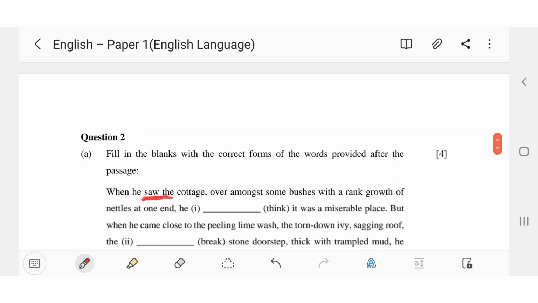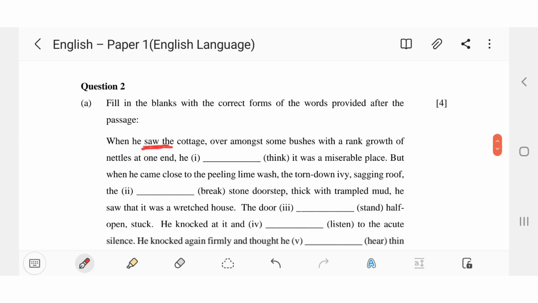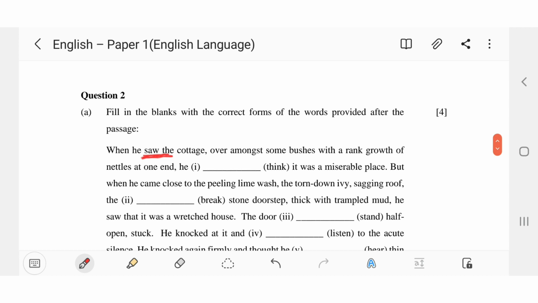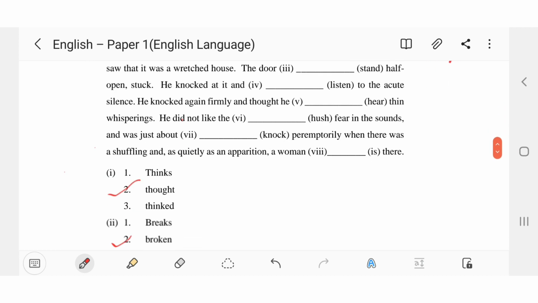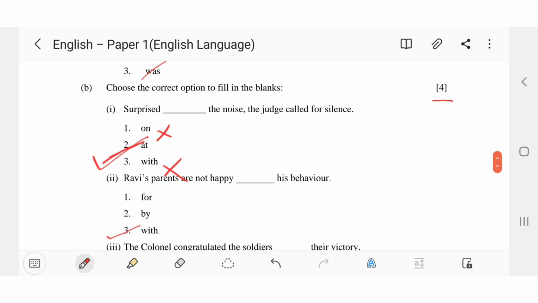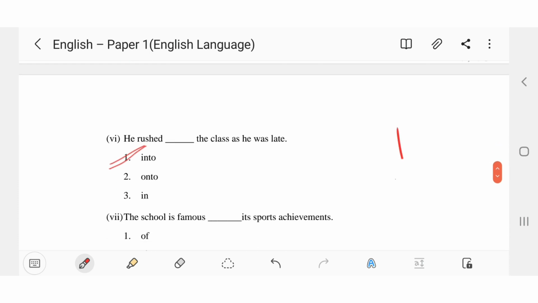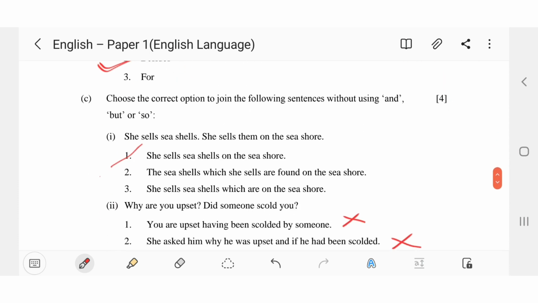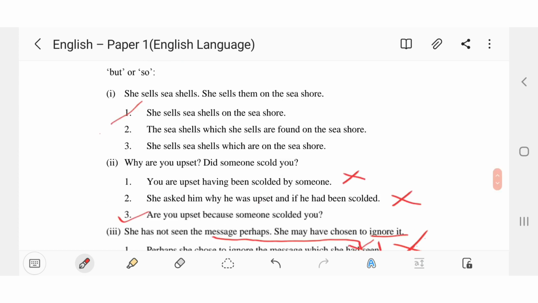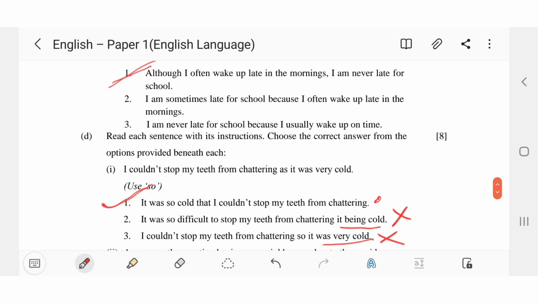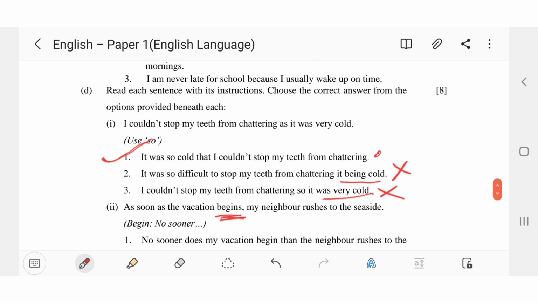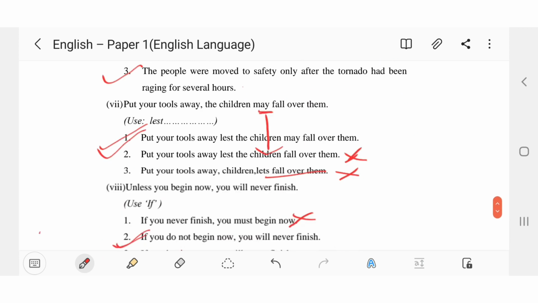After the passage, for another 20 marks, there will be one bit, fill in the blanks with the correct form of the words. This will be of 4 marks. 8 blanks will be there, and each blank will be half a mark. Then there will be another bit, choose the correct option to fill in the blanks. It will be of 4 marks, with 8 questions, half a mark for each. Then another bit, choose the correct option to join the following sentences without using and, but, or so. Here 4 statements will be given, of 4 marks in total. Then D bit, it will be of 8 marks. Read each sentence with its instructions, choose the correct answer from the options. This will be of 8 marks, and this completes your sample paper.